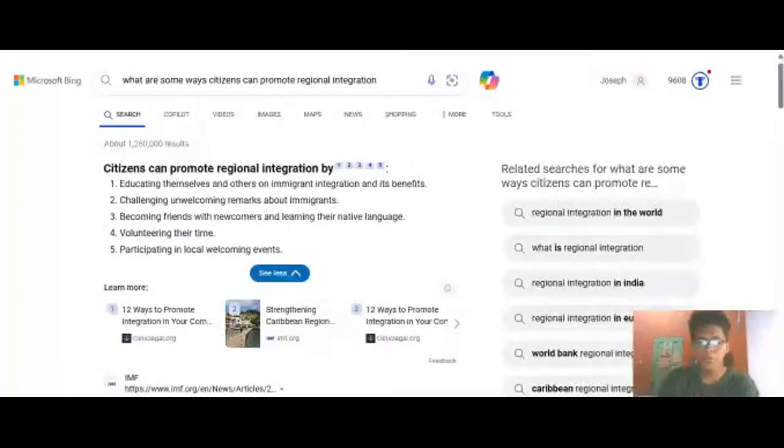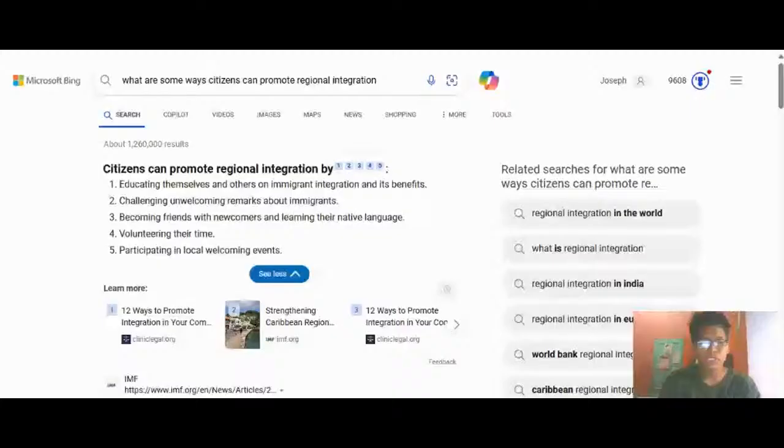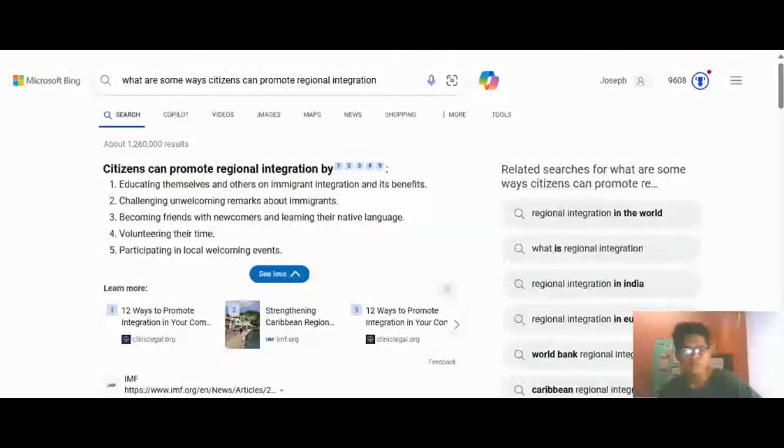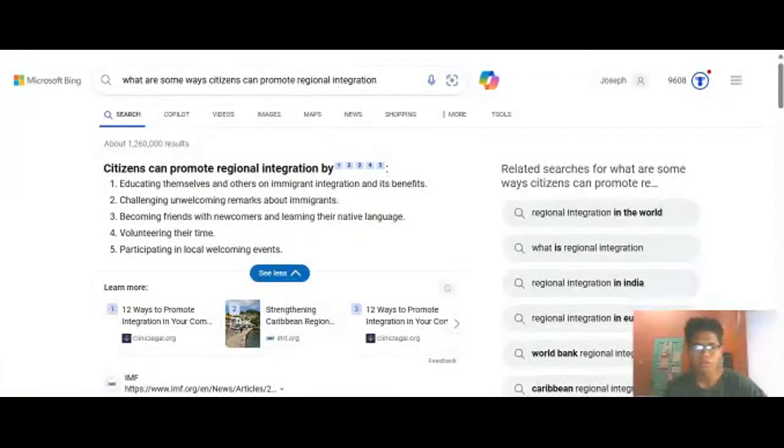So these are some of the ways citizens can promote regional integration: by educating themselves and others on immigrant integration and its benefits, and by volunteering time and being involved in local welcoming events. These are just some of the ways that citizens could promote regional integration. We have other means of doing it. This is just a few. For example, voicing their concerns on the social media networks, and a lot more things could be done.